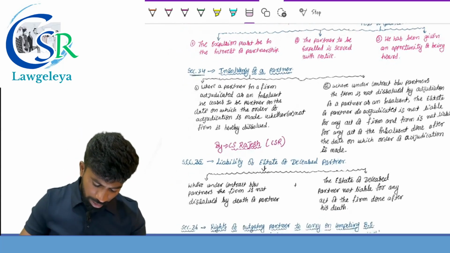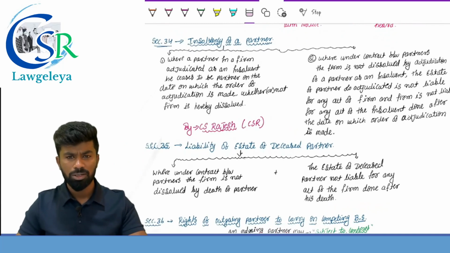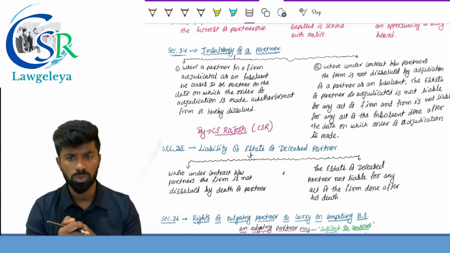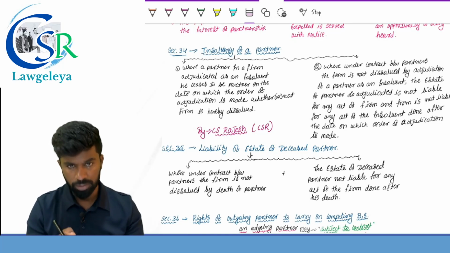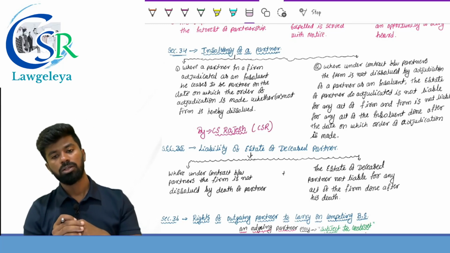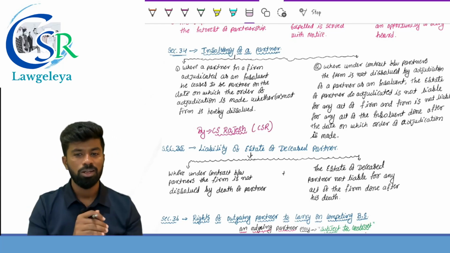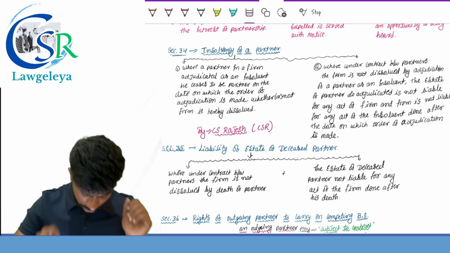Clear? Yes. And you guys know, in case of death or insolvency of a partner or retirement of a partner, the firm is dissolved unless there is a contrary agreement. So, if there is an agreement which provides that the firm shall continue, notwithstanding insolvency of a partner, the firm shall continue. But for the act of the firm, who is not responsible? The insolvent partner is not responsible, and insolvency does not require any public notice.